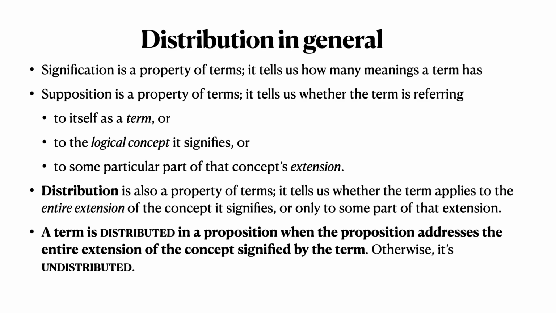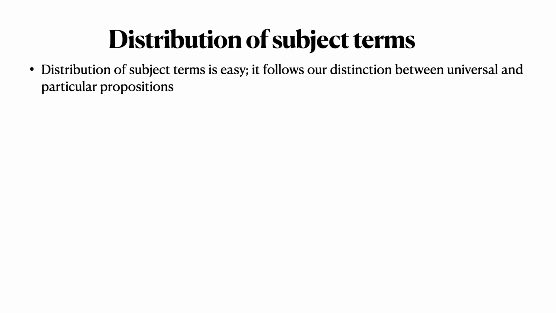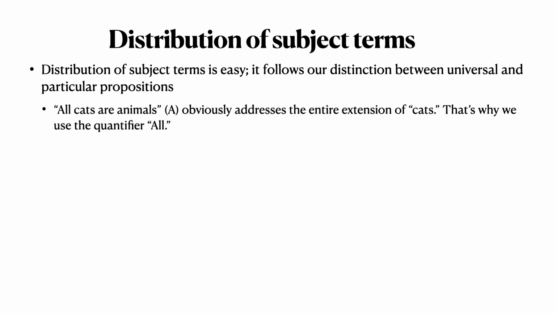Now, it makes sense when we're talking about distribution to consider subject terms separately from predicate terms. So let's look at the subjects. The distribution of subject terms is pretty easy because it follows our distinction between universal and particular propositions. In our matrix, we have separate rows for that. The top row is universal, and the bottom row is particular. So all cats are animals, the A proposition, obviously addresses the entire extension of cats.